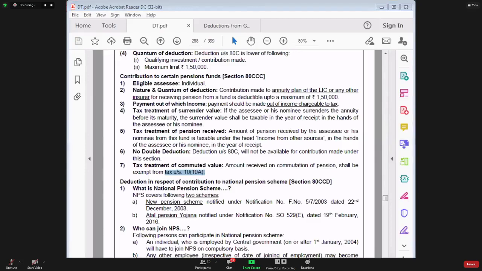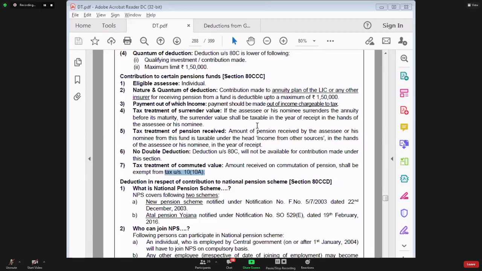Section 80C and section 80CCC. Section 80C is an exhaustive section. It has 23 points. In fact, there was no need for the government to separately make section 80CCC, because this annuity plan of LIC or any other insurance company is anyway covered by section 80C. Over a period of time, the government has realized that section 80CCC was made by mistake. Actually, there was no need to make this section.